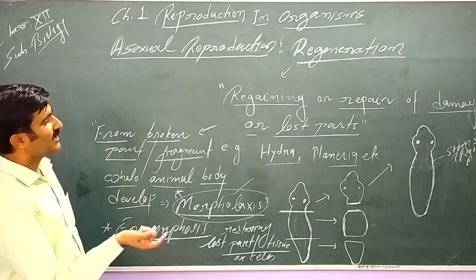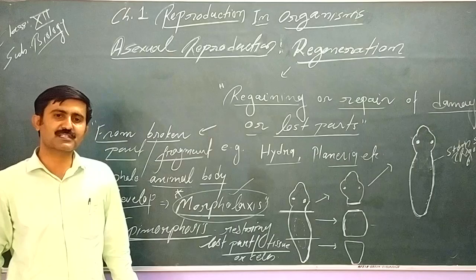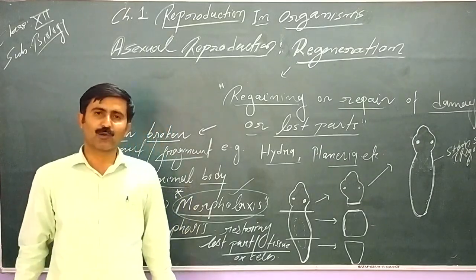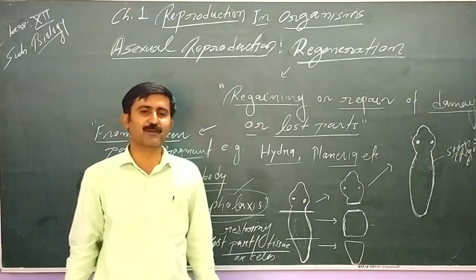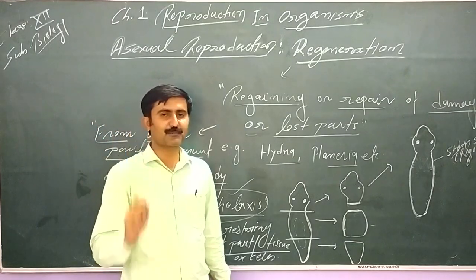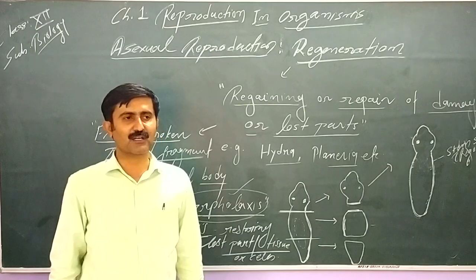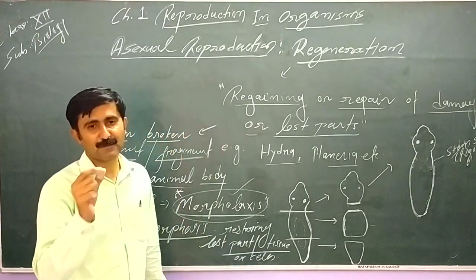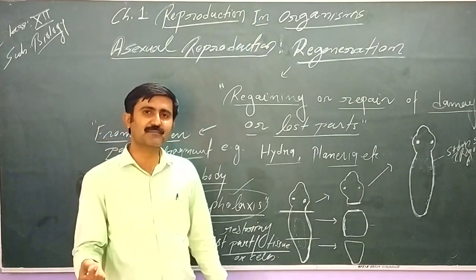Now you will ask how it is different from fragmentation. In fragmentation, as we have seen, fragmentation generally takes place in lower plants like algae. We took the example of Spirogyra. In Spirogyra, any broken piece can develop into a new organism, a new filament of Spirogyra. Similarly, in case of fungus, any fragment of hyphae develops into a new hypha or mycelium, that is fragmentation.